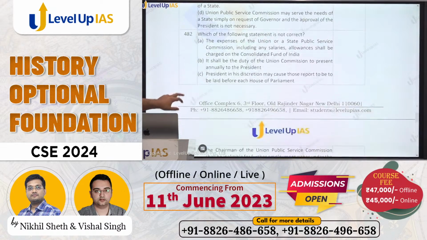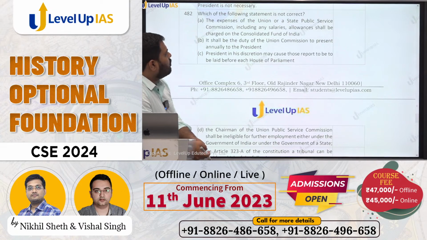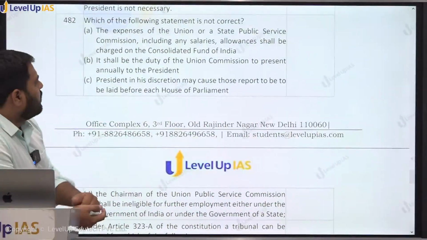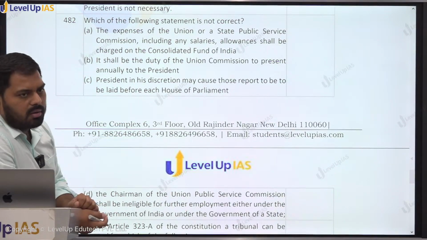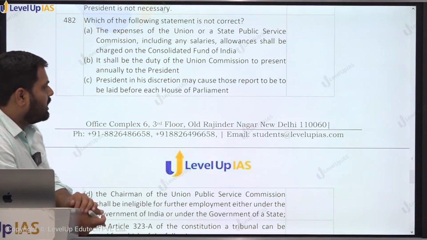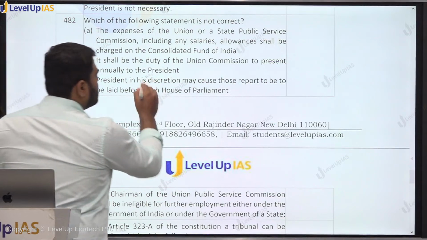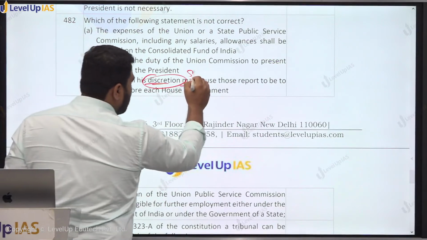Which of the following statements is not correct? Expenses of union or state public service commission, including the salaries, allowances, shall be charged upon the Consolidated Fund of India. True. It shall be the duty of the union commission to present a report annually to the president. True. President in his discretion may cause those reports to be laid before each house of the parliament. In his discretion, or is it binding upon the president? It is binding. The word used there is shall. Discretion means he may or may not do it. Two hints are given here: one is discretion and one is may. So the word here is shall.